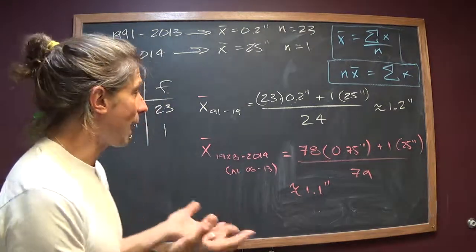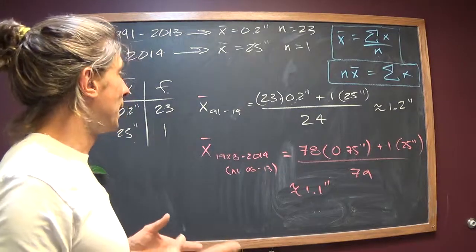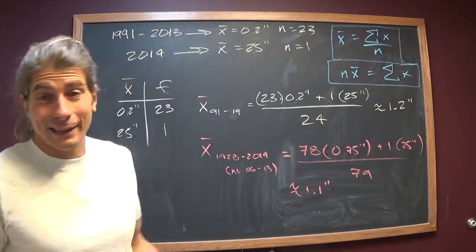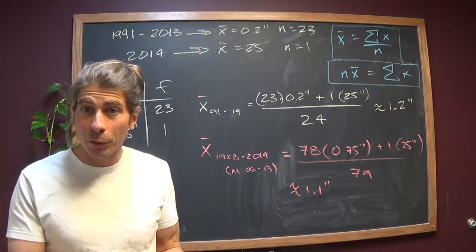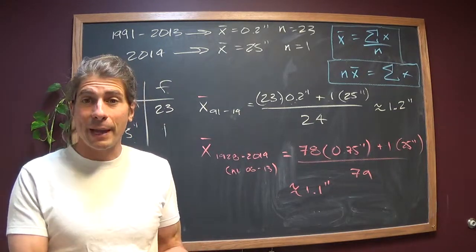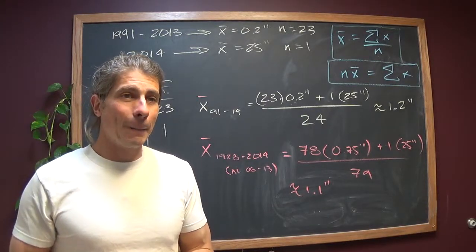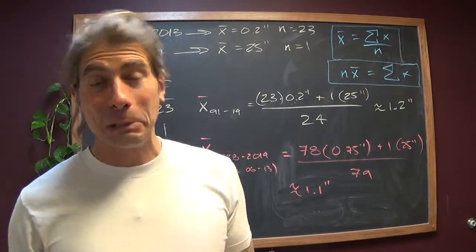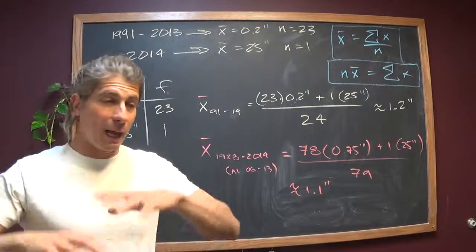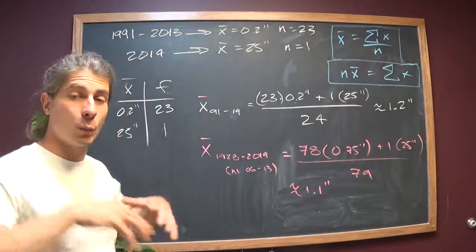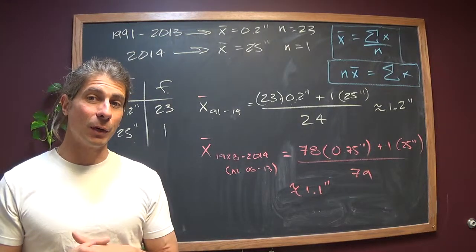But this is a good start. Weighted averages are probably the most important kind of average you can do, because it permeates all of statistics and all of your life. It permeates your insurance payments, how much you're paying for your cell phone plan, your health insurance, so much of what is in your life. Descartes used it to prove the existence of God, which is kind of fun. Anyway, if you can understand a weighted average, the world opens up to you in ways that you might not otherwise be able to understand.